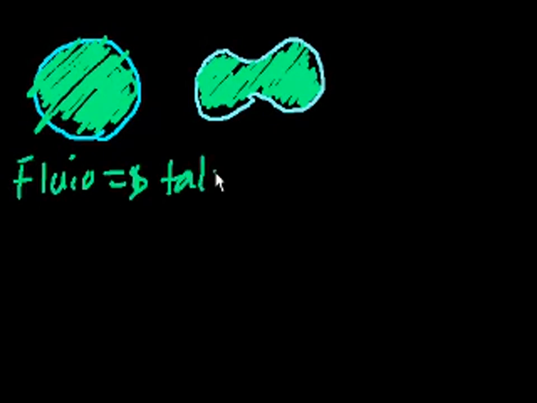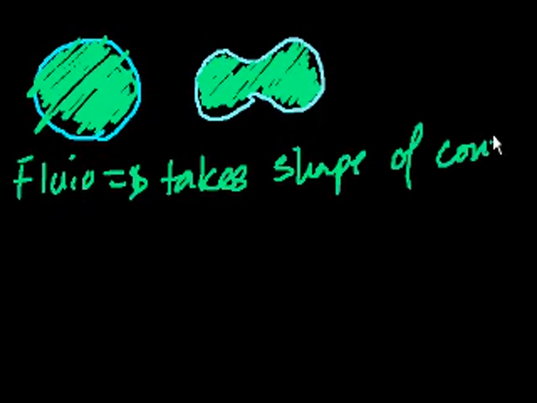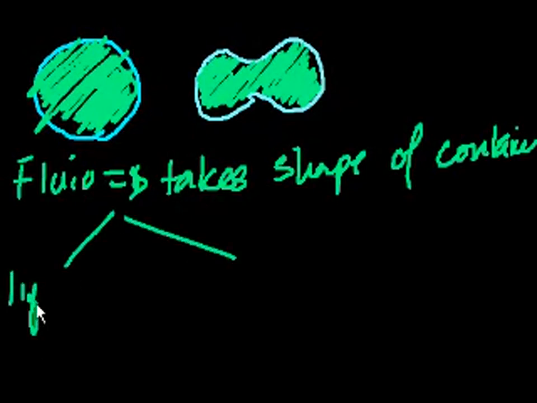And the same is also true if that was oxygen, or just some gas, right? It would fill the container, and in this situation, it would also fill the newly shaped container. So a fluid, in general, takes the shape of its container. And I just gave you two examples of fluids. You have liquids, and you have gases. Those are two types of fluids. Both of those things take the shape of their container.